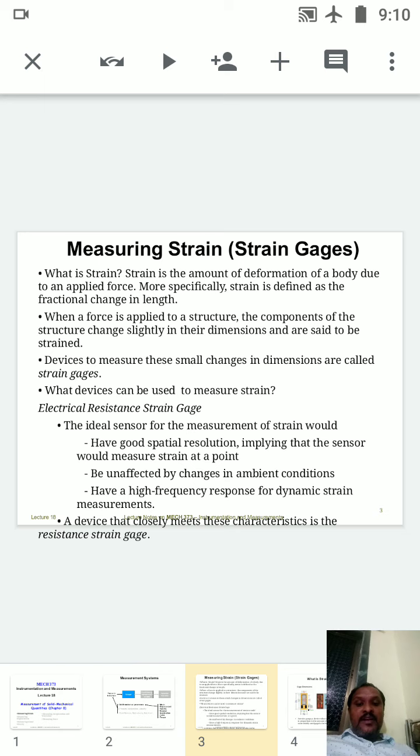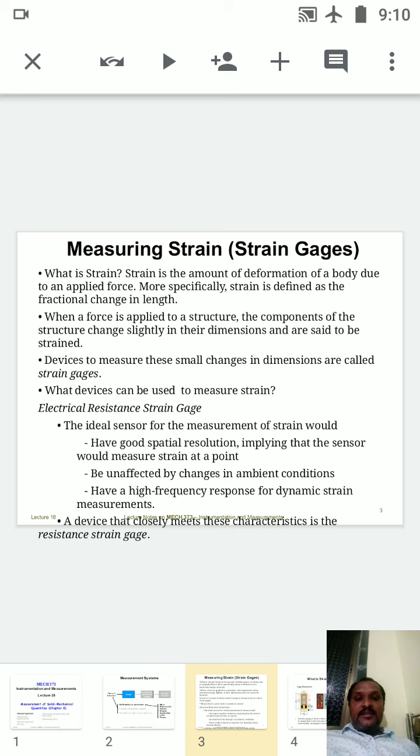The second thing is to be unaffected by changes in the ambient conditions, so it may sustain. In some cases, due to atmospheric conditions, some strain gauges are not well calibrated, and due to the calibration problem they may not give correct results. So any strain gauge you are using should withstand the severity of ambient conditions. It should also have a high frequency response for dynamic strain measurement. High frequency response means we have two different kinds here: one is static deflection and one more is dynamic deflection. If it is a static deflection, it is very simple, it will give you only a single change in length.